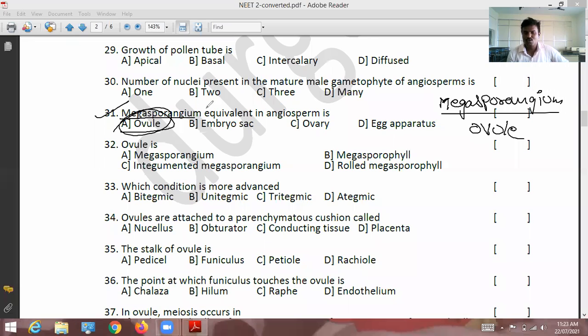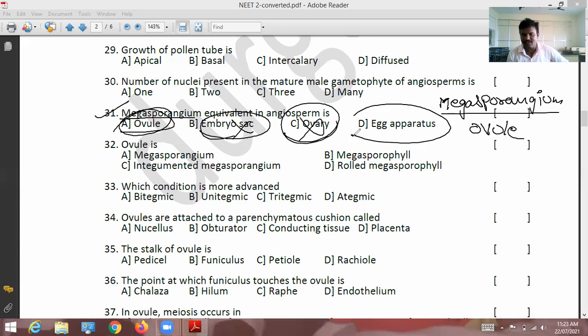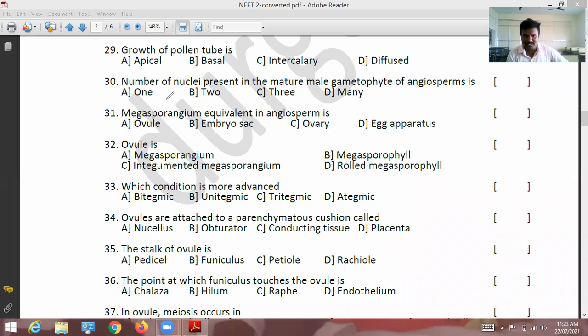Megasporangium is not equivalent to the embryo sac, so that option is wrong. Megasporangium is not equivalent to the ovary. Megasporangium is not equivalent to the egg apparatus. So for the 31st question, the correct option is 1.